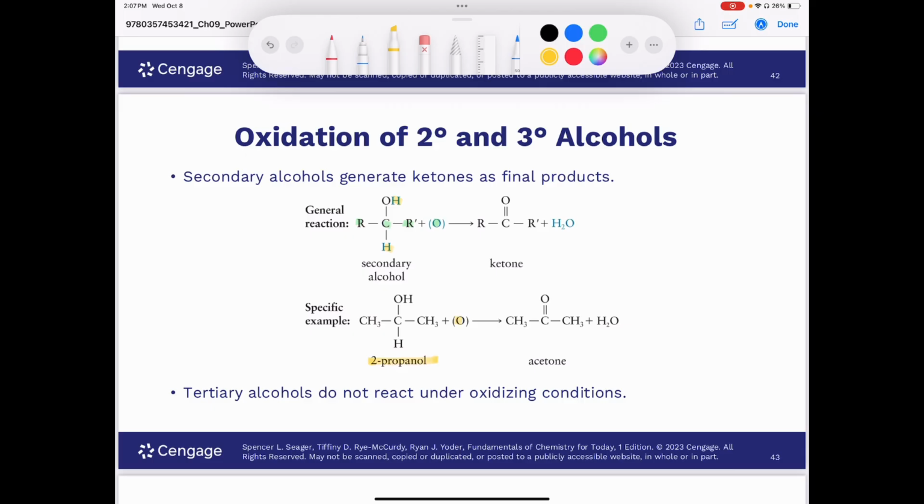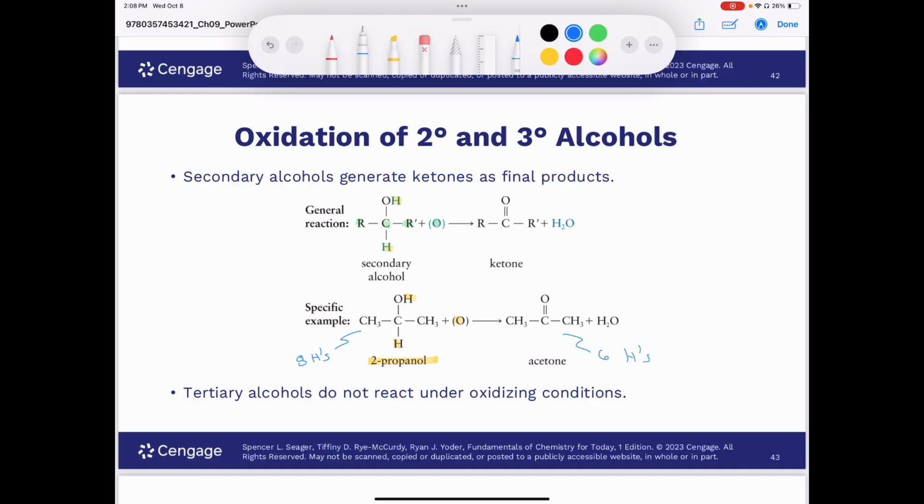It undergoes oxidation to give you acetone. And again, you can see that you've lost these two hydrogens here. In 2-propanol, we have a total of 8 hydrogens, so I'll put here 8 hydrogens. But in acetone, we only have 6 hydrogens. So again, you can see that we lost hydrogens, therefore this must be oxidation.